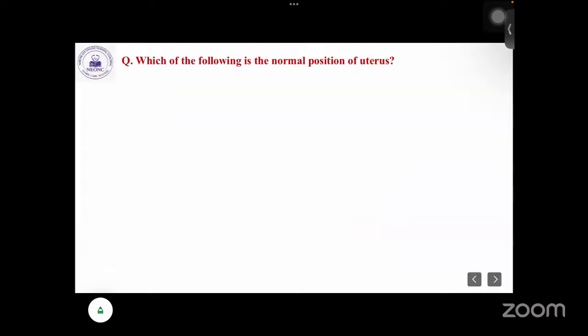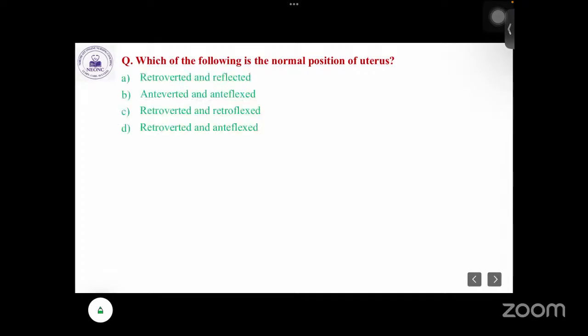Next question: which of the following is the normal position of the uterus? Is it retroverted and retroflexed, anteverted and antiflexed, retroverted and retroflexed, or retroverted and antiflexed?